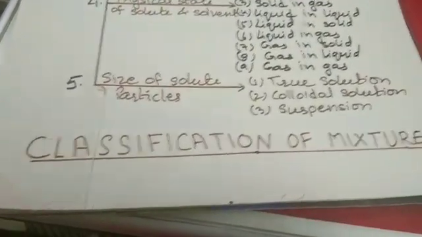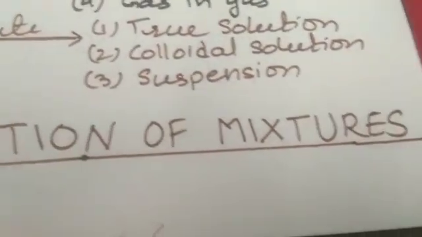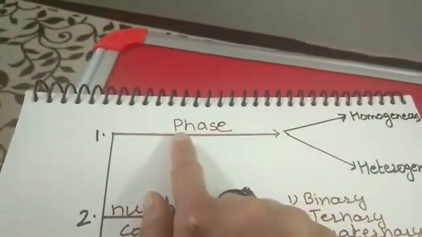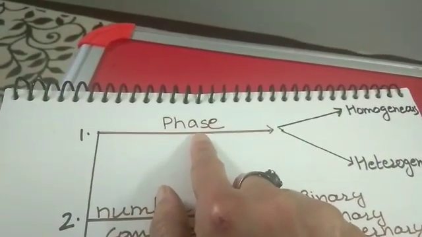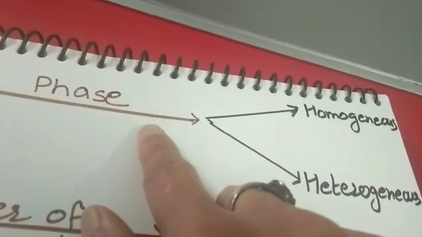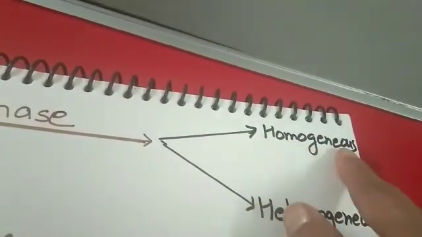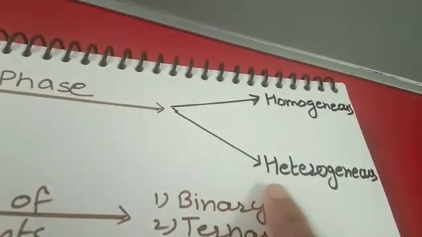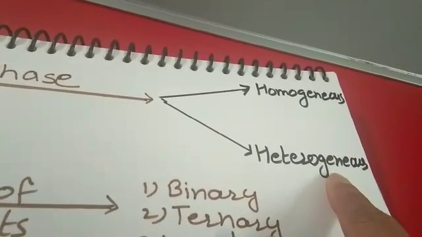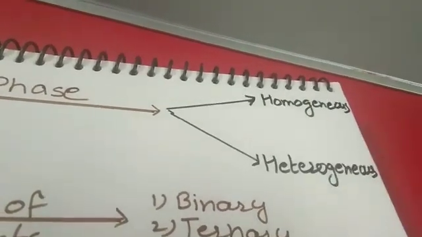Now we will study classification of mixtures in detail. Mixtures can be classified in 5 manners. The first manner is on the basis of its phase. There are 3 phases: solid, liquid and gas. If the components are present in the same phase, then the mixture is homogeneous in nature. And if the components are present in different phases, in different states in the mixture, then the mixture is called a heterogeneous mixture.